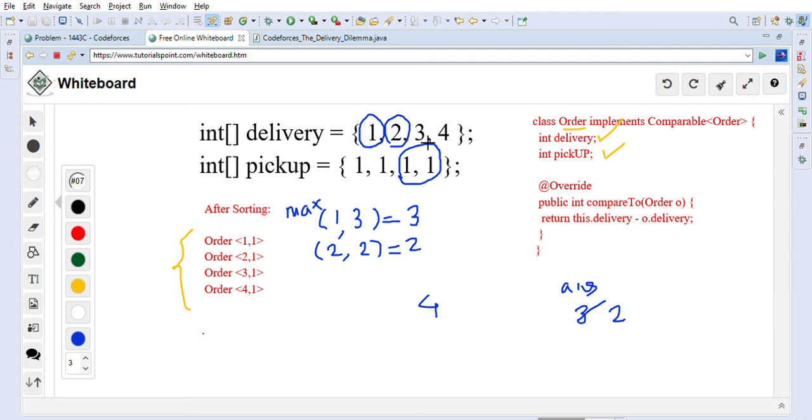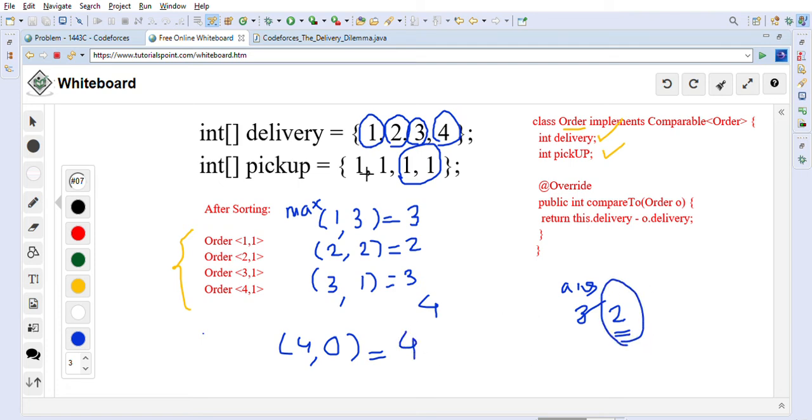Similarly we go to 3. If we choose the first 3 items for delivery, it will take him 3 minutes for delivery, and 1 minute to go and pick up the other item. So the maximum of 3 comma 1 is 3, and we will not update the answer because it is already smaller than 3. Now if we choose all 4 items for delivery, it is 4 comma 0, because he is not going to pick up anything. So it takes him 4 minutes, and we will not update the answer. It still shows 2, so this is already minimized.